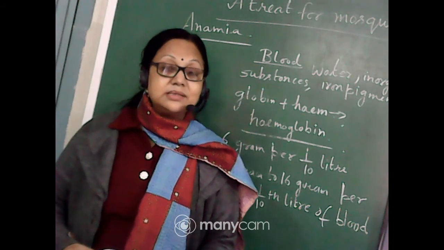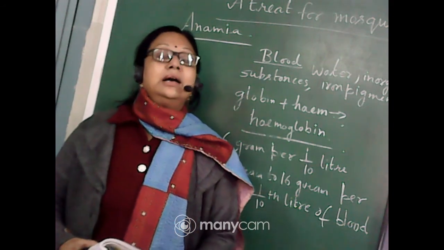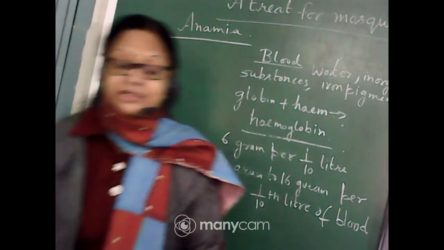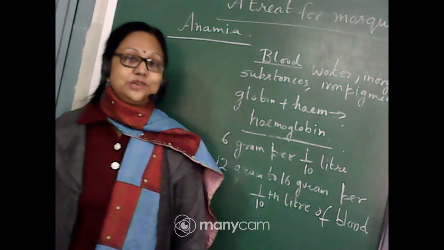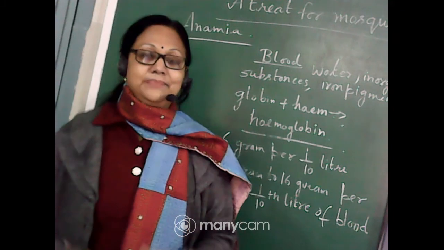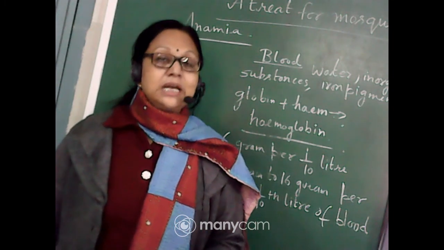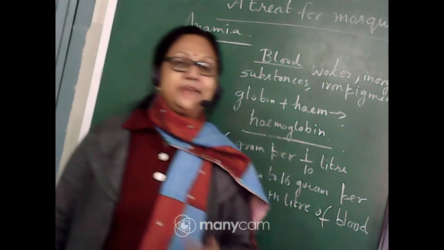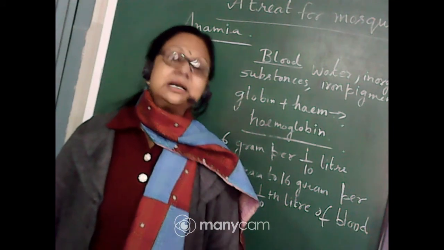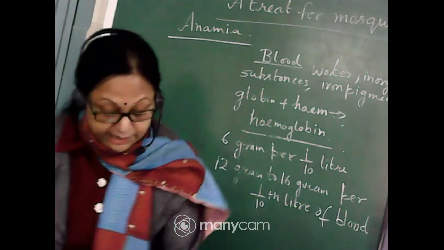So some persons take iron tablets, whereas other persons take eatables which are full of iron. Do you eat these types of leafy vegetables and jaggery? You should eat them. Don't eat only chocolates and other sweet things, or things which are full of only sugar and starch. You should eat some fresh vegetables. That's why everybody emphasizes having some fresh vegetables, because these types of vegetables provide you a good amount of iron.